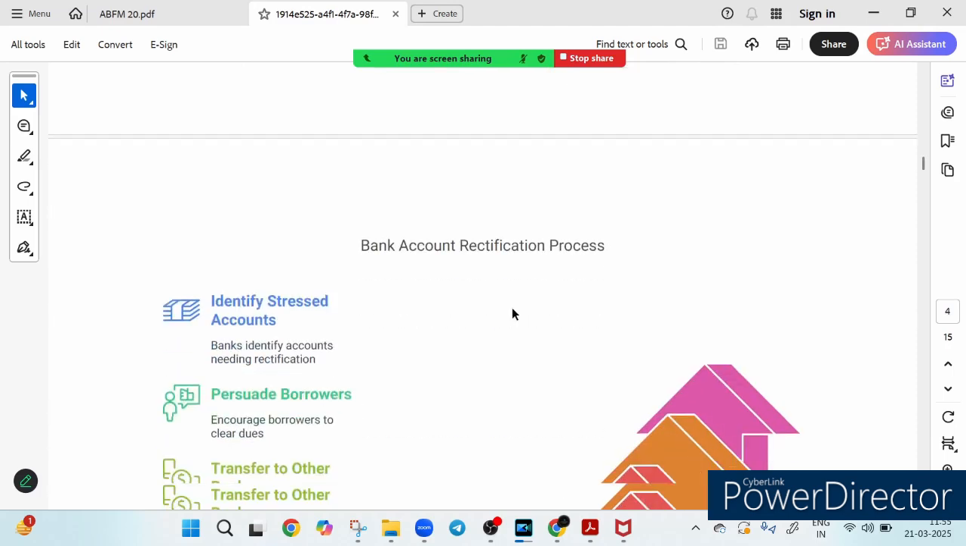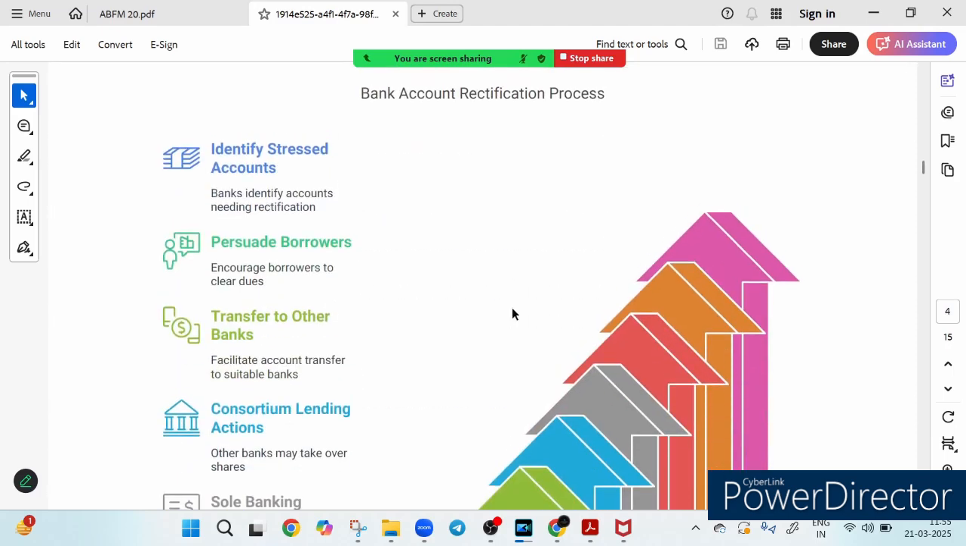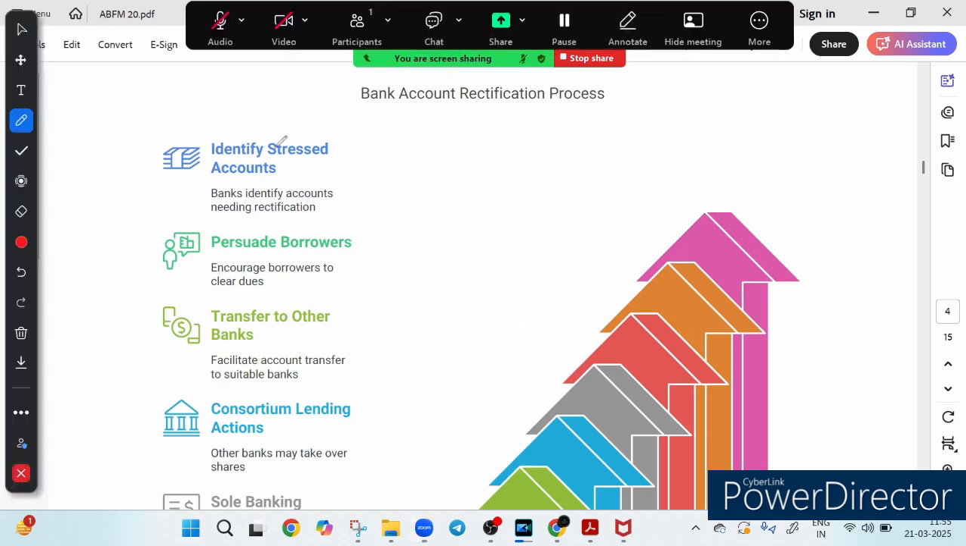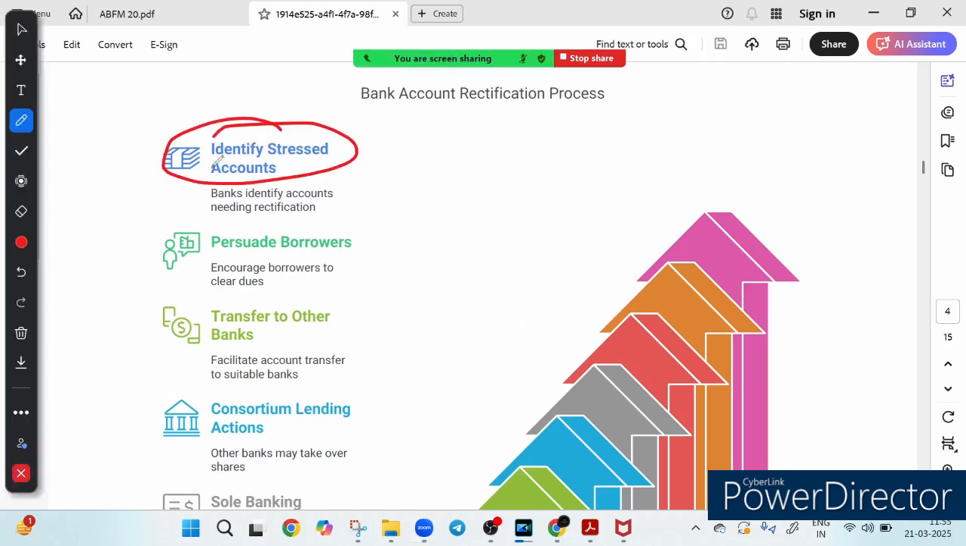Now let's switch gear and talk about bank account rectification. So now the topic name is restructuring, rectification and recovery. Now let's look at rectification. How is rectification done? When a borrower struggles with repayment, the bank doesn't take immediate strict action. Instead, they follow a well-structured rectification process to help both parties. The first thing is that the bank identifies the stressed account, which means the bank first identifies accounts that need rectification to prevent further financial distress. Then they persuade the borrower, which means rather than enforcing penalty right away, the bank tries to encourage the borrower to clear their dues and regain financial stability.